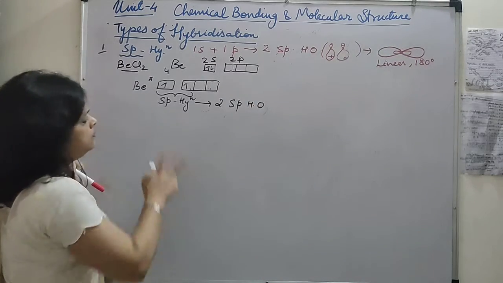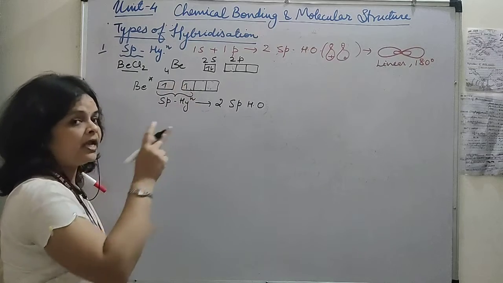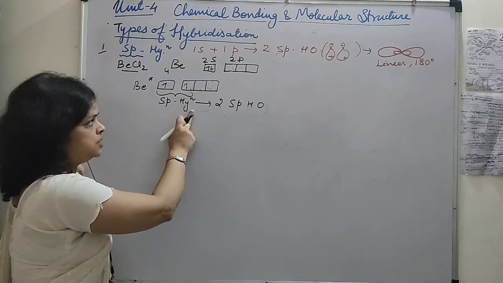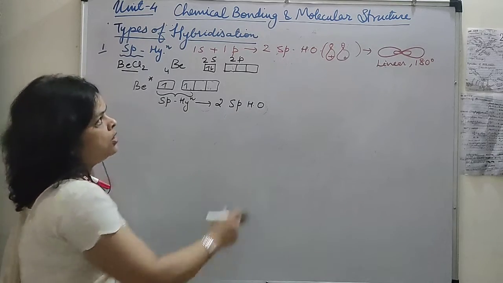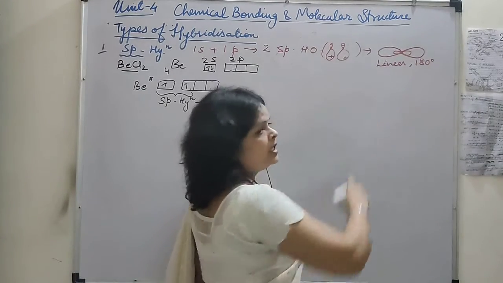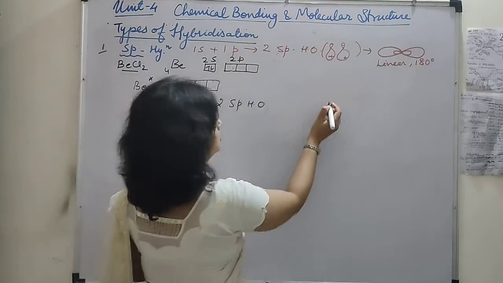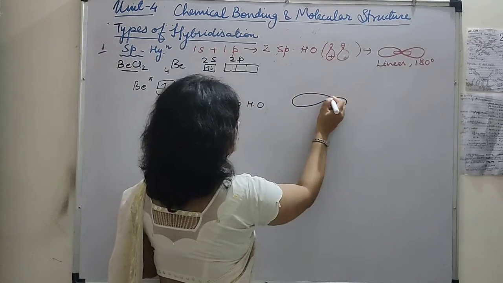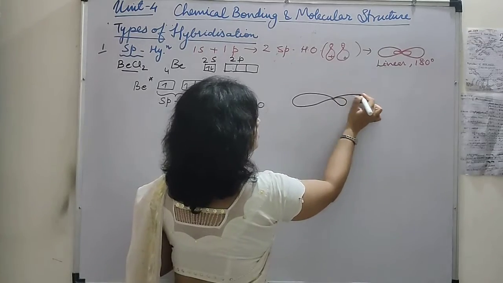Are they forming or not? Because one s and one p atomic orbital, they undergo which type of hybridization? sp hybridization, and it results in the formation of two sp hybrid orbitals. And we said just now that when there are two sp hybrid orbitals, they arrange themselves in a linear manner. So here also the two sp hybrid orbitals arrange themselves like this. This is one sp hybrid orbital and one more.